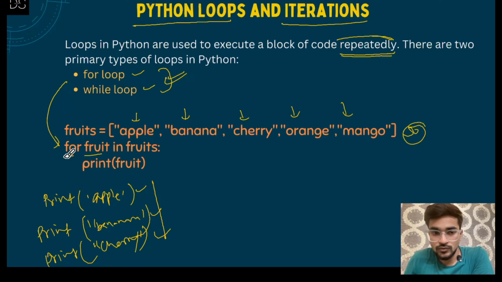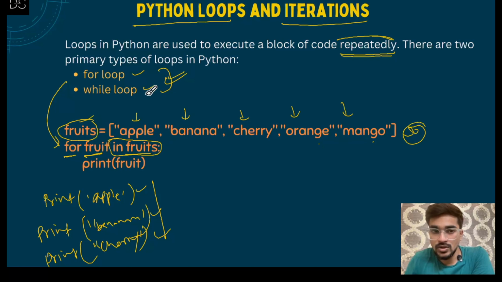So you can see for fruit in fruits, that means what? In fruits. This statement is important, in fruits. This is called actually iterable. So fruits जो भी है यहाँ पे, fruits is what? Fruits is a list of fruit. So apple, banana, cherry, orange, mango, ये सारे fruit हैं, and these are inside a list, as this is a square bracket here. So fruits is a list of fruits and this is actually called iterable.